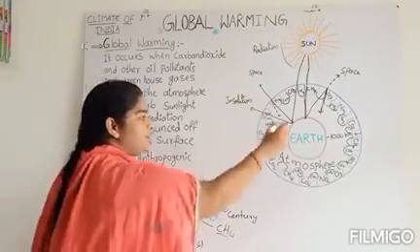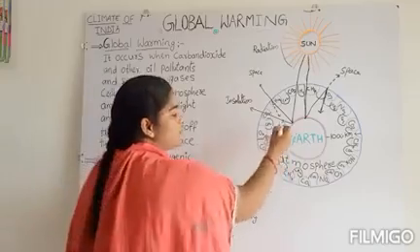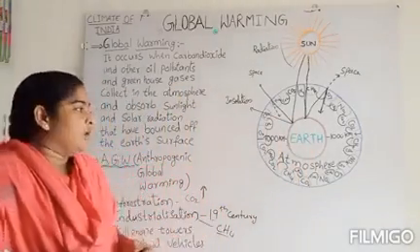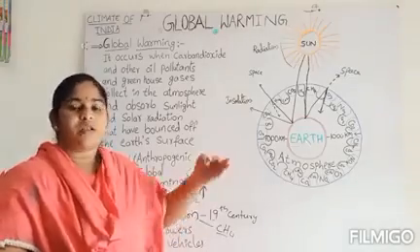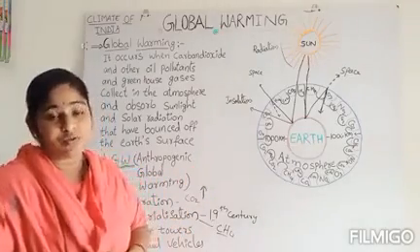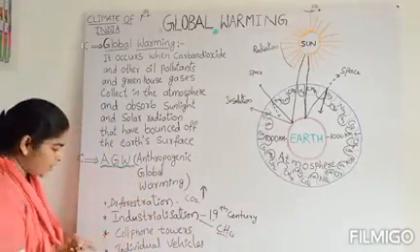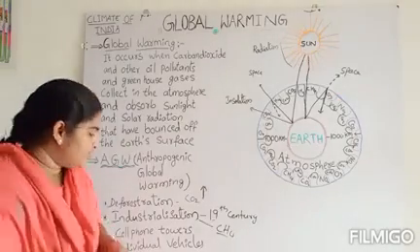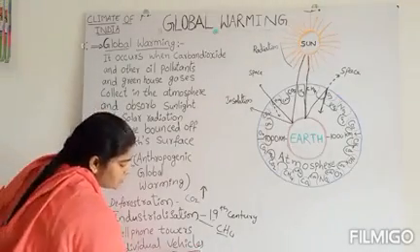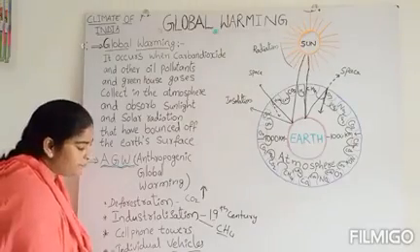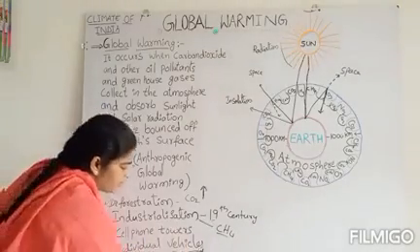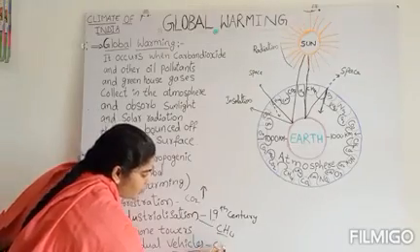When the radiation increases in the atmosphere, when the Earth gets warmer and warmer, then all living things will be on the extinction list. So we have to avoid that. And another thing is the use of individual vehicles. Individual vehicles means all the vehicles which use fuels like petrol, diesel, etc. They release carbon monoxide.